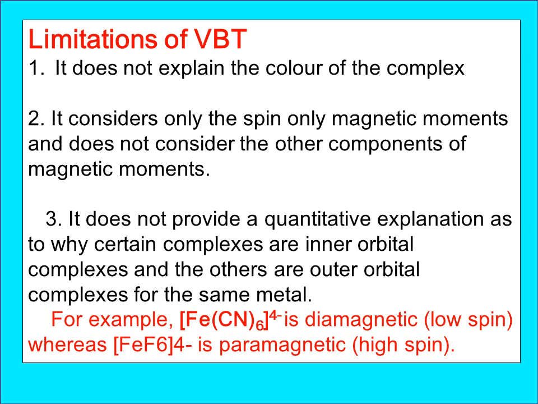It provides information regarding inner orbital complex and outer orbital complex, but it cannot explain why only certain complexes are forming inner orbital complex and others are forming outer orbital complex. For example, [Fe(CN)6]4- is low spin diamagnetic complex, and [FeF6]4- is paramagnetic and high spin complex, which could not be explained by valence bond theory.